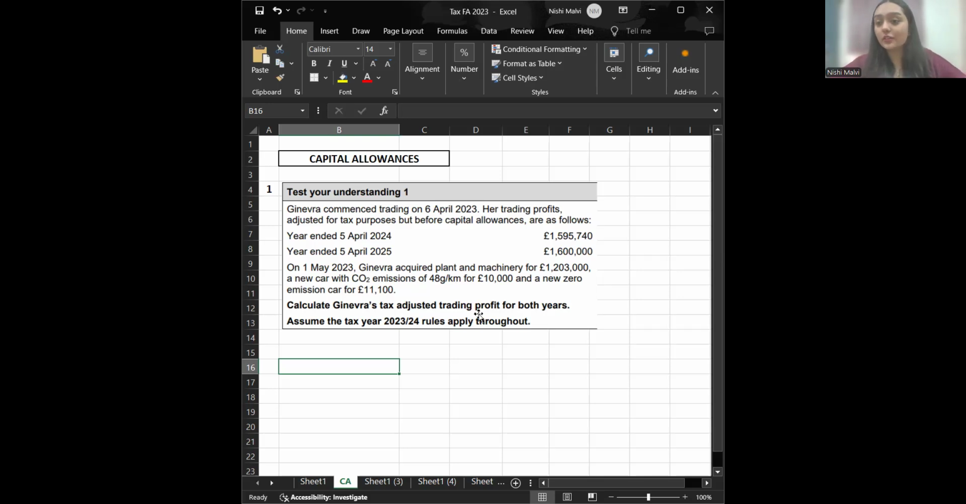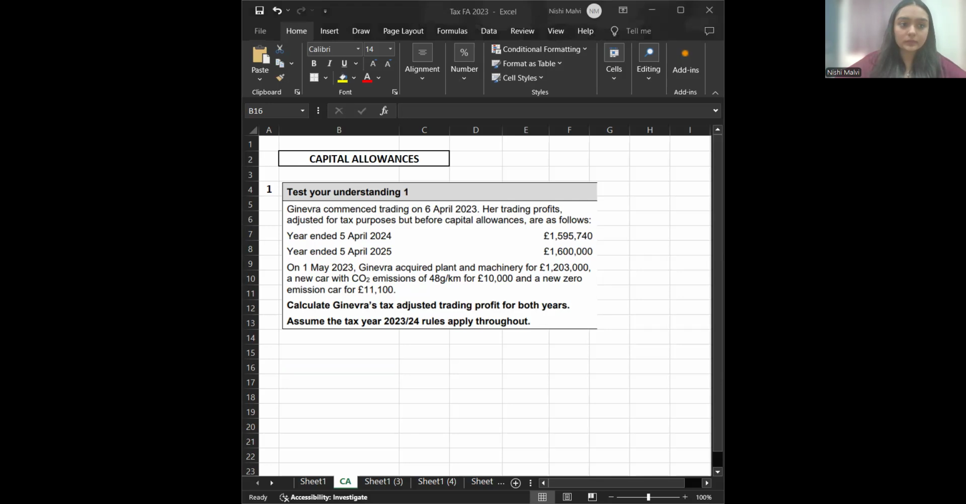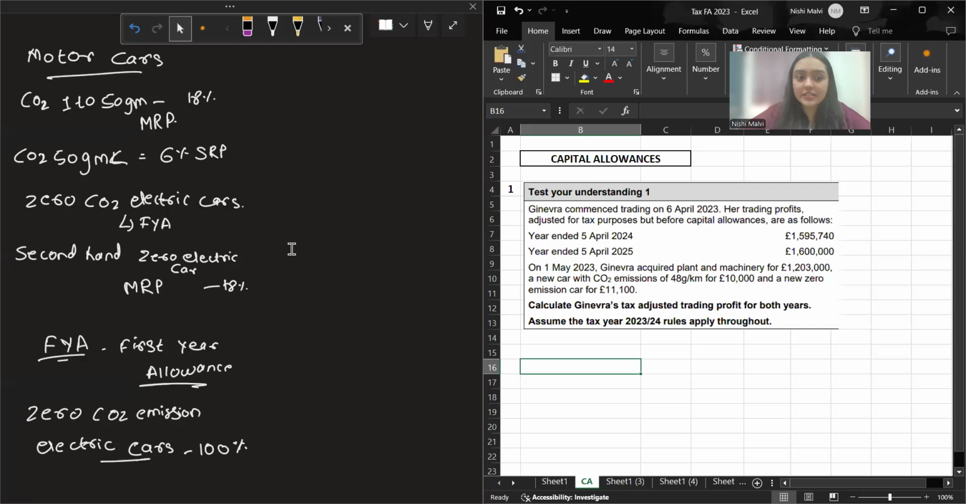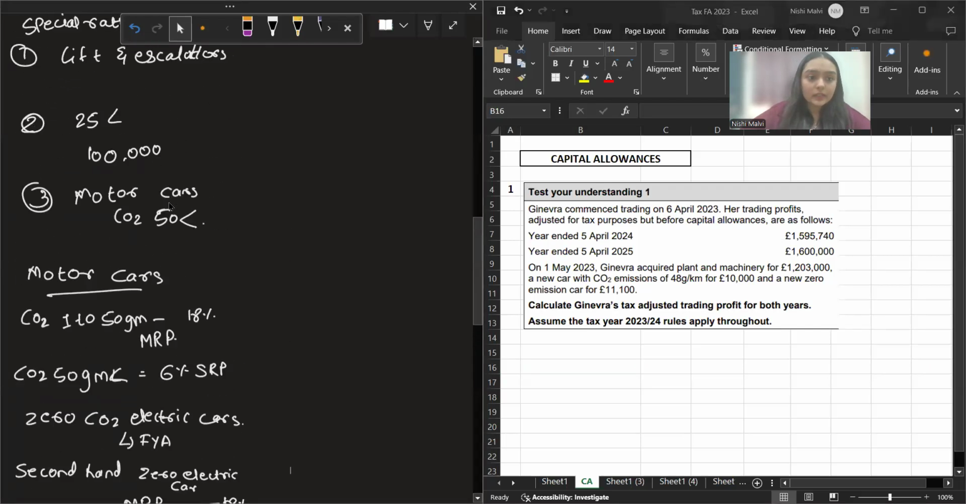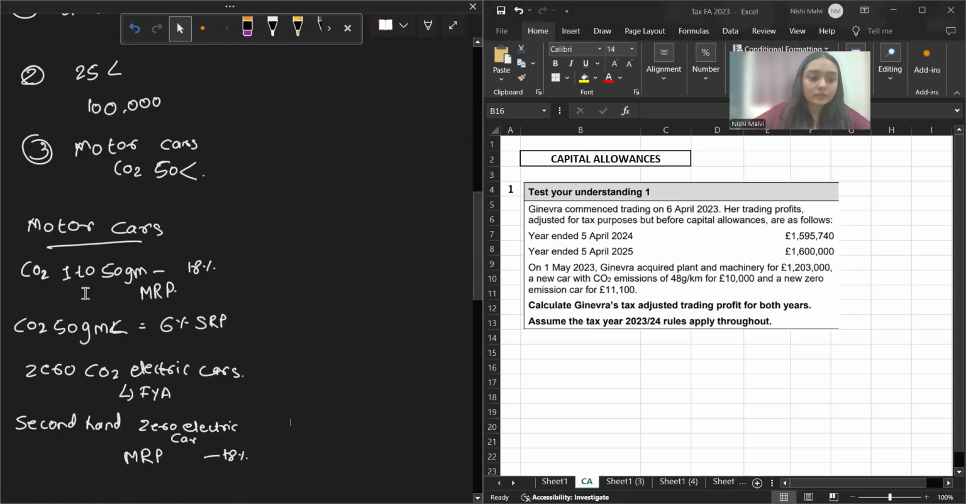So if it's less than 50, if you remember the rules, let me keep the rules. See this. If it's less than 50, which is falling under the main rate pool asset. Now, a new car with carbon emissions of 10,000. So this 10,000 will fall in the main rate pool asset.